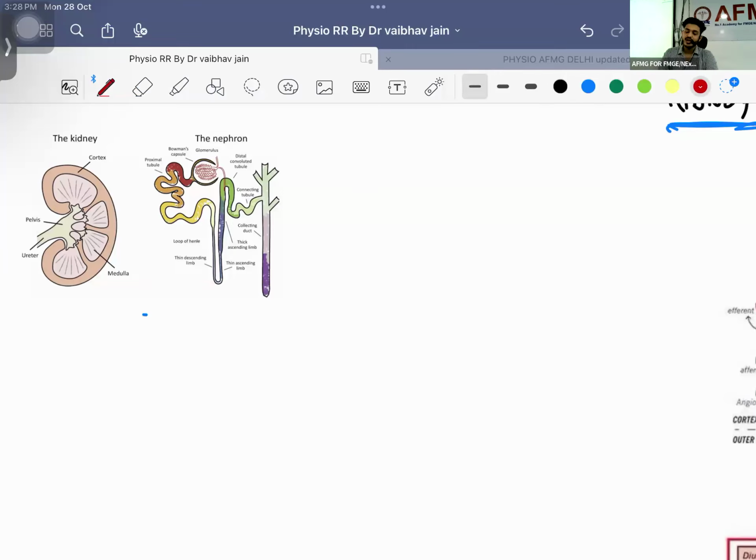Okay, in a day you will be passing out approximately around 1500 ml of urine, right? In a day there will be 1440 minutes. So that means every minute approximately 1 ml of urine will be formed. Can I say that? Right?